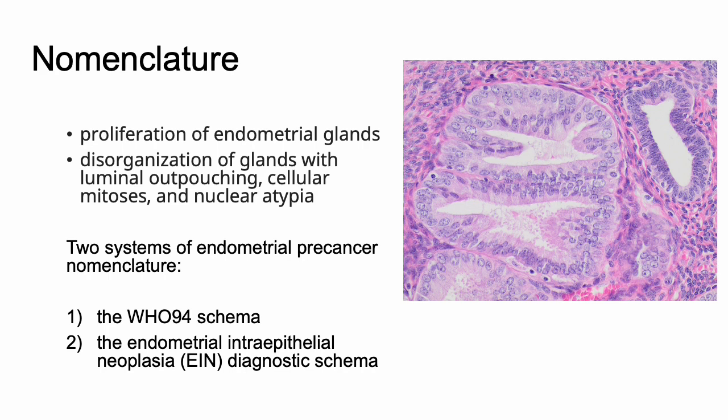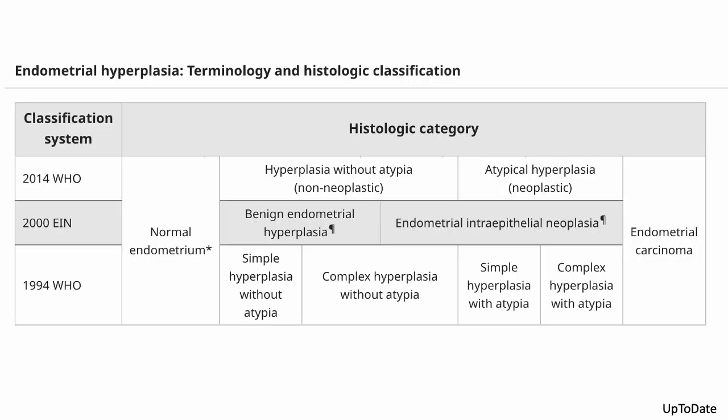We're going to go over the two main systems of endometrial nomenclature, the WHO 94 and the EIN diagnostic schema. Here's a chart from UpToDate showing actually three classification systems. We're not going to touch on the 2014 WHO. ACOG prefers the 2000 EIN classification system, and so we'll go over that.